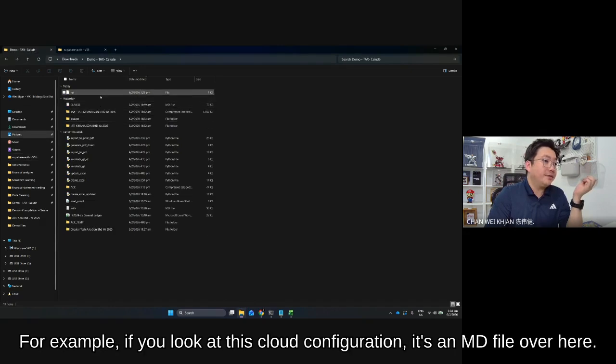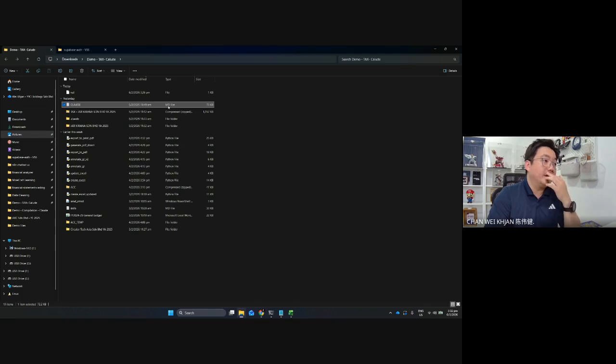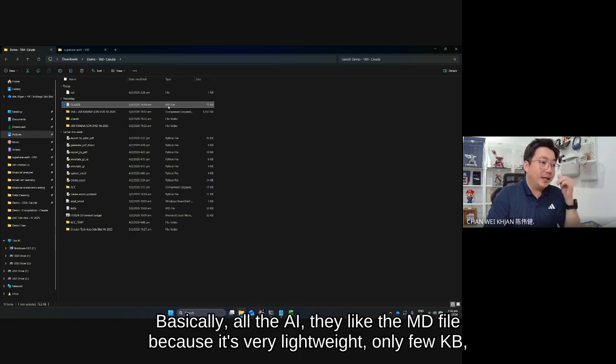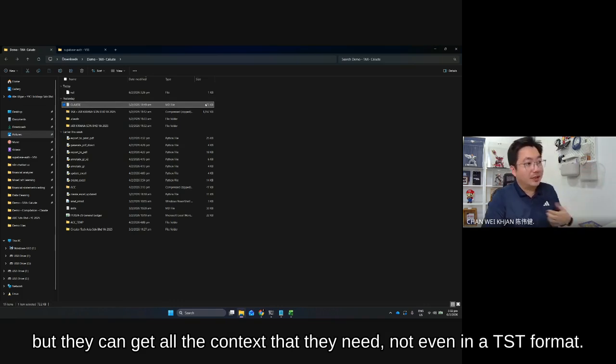For example, if you look at this Claude configuration, it is an MD file over here. Basically, all the AIs like the MD file because it's very lightweight, only a few KB, but they can get all the context that they need. Not even in a TXT format.